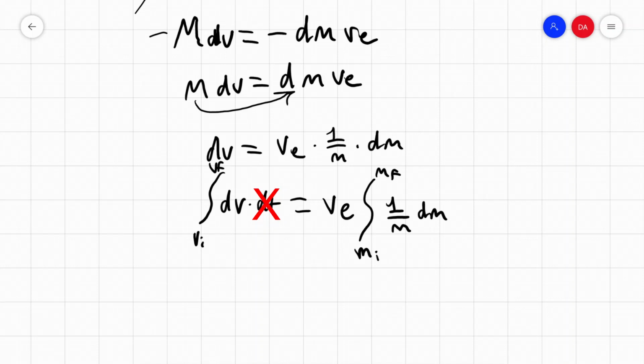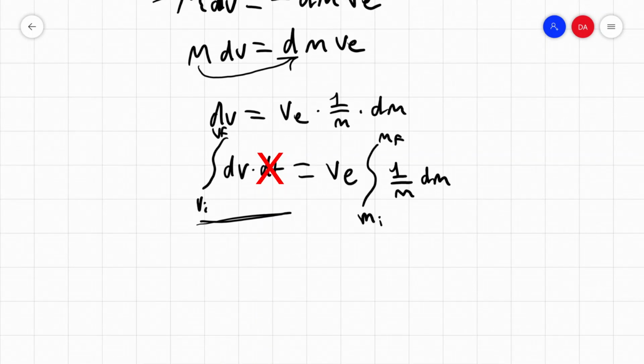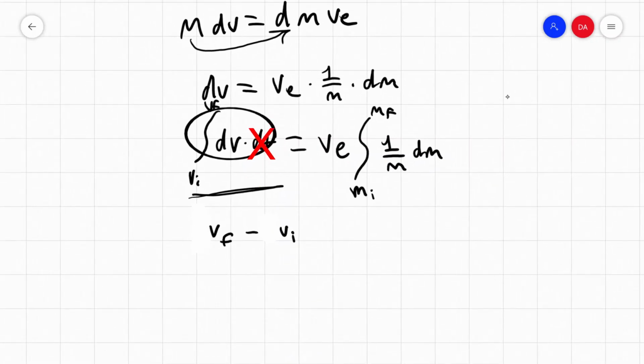And on this side, we just get the delta v, or v final minus v initial, that's what this integral comes out to be, is equal to